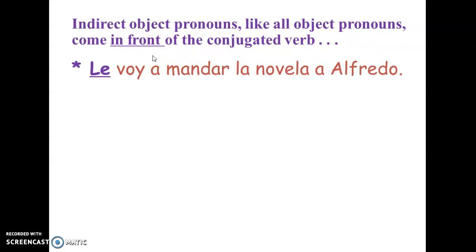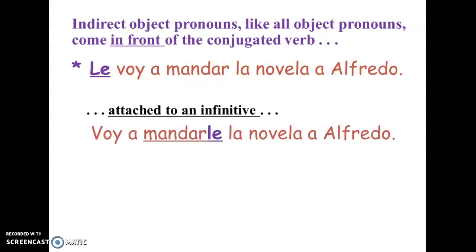Like we've seen before, every time that we use these pronouns, they need to be in front of a conjugated verb. In this case, this one is conjugated. So, le voy a mandar la novela a Alfredo. And in this case, we're saying, I'm going to send the novel to Alfredo.